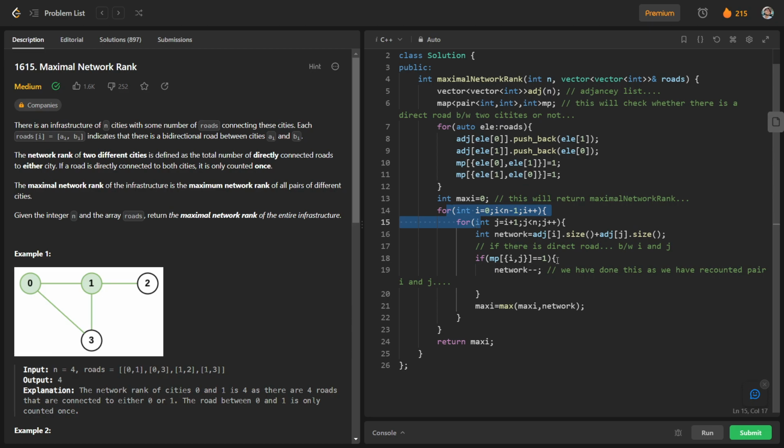And if there is a road, we have to reduce the value of network by 1, and otherwise we will not reduce the value of network. And network is nothing but the sum of adj of i dot size plus adj of j dot size. Basically it is the sum of the total number of cities directly connected to city i and city j. And that's what we have done here, and we have maximized the value of maxi, and finally we have returned it.